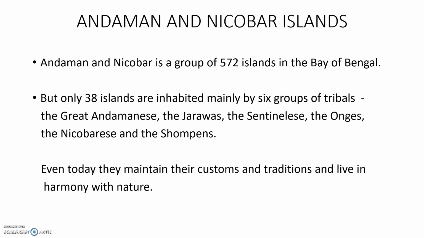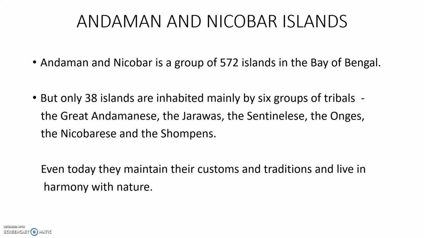The Andaman and Nicobar Islands are a group of 572 islands in the Bay of Bengal. For our country, towards the east the Bay of Bengal is there, and towards the west the Arabian Sea is there, as you already know.